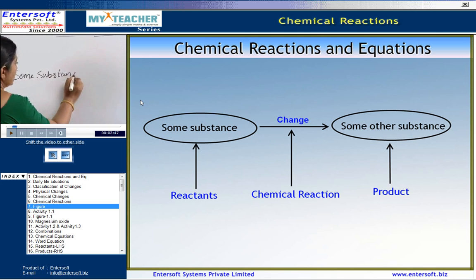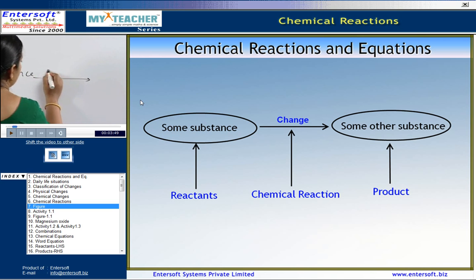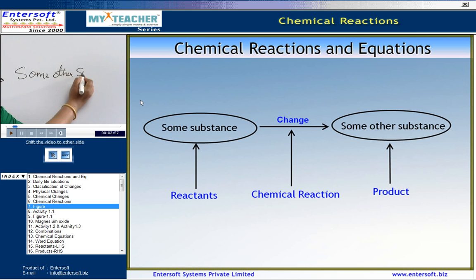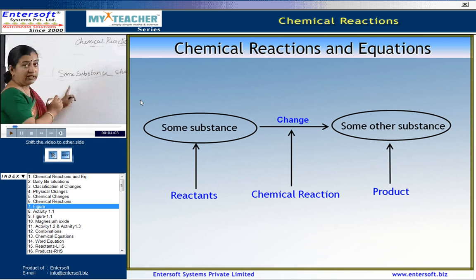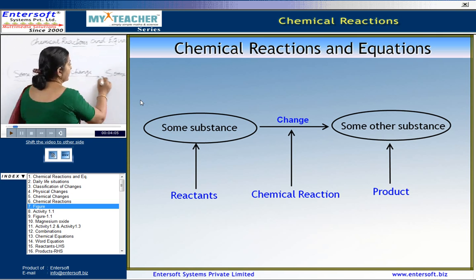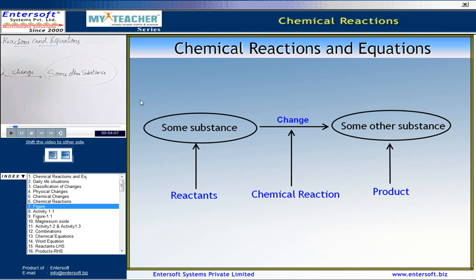They undergo a change and then they give rise to some other substance. So the substance that we have initially changes and gives rise to some other substance.